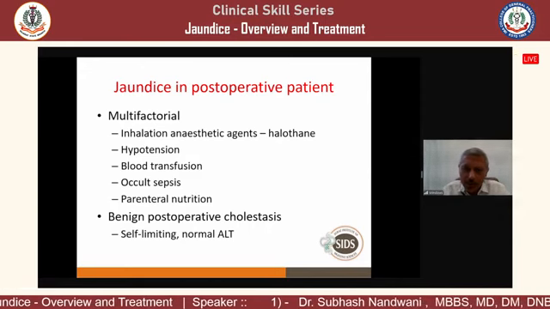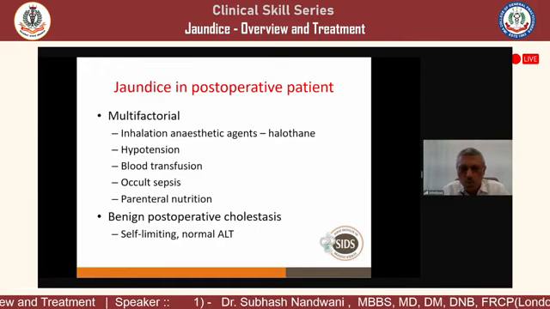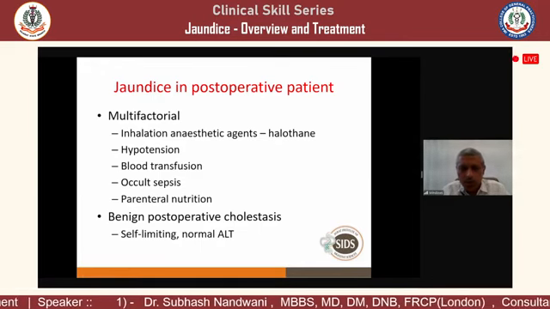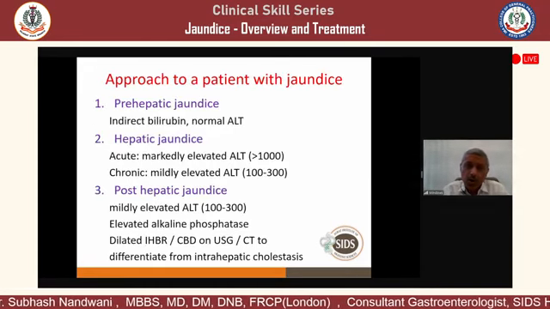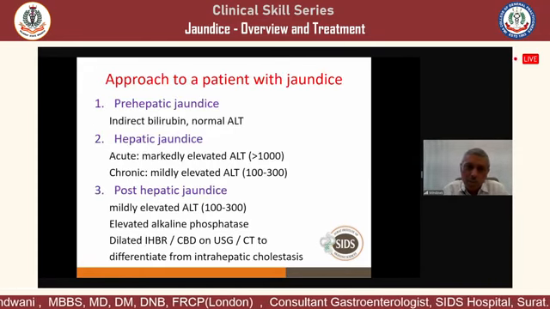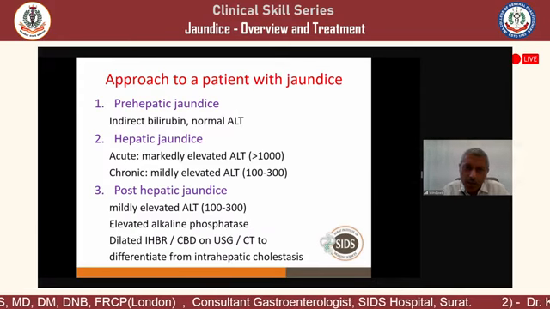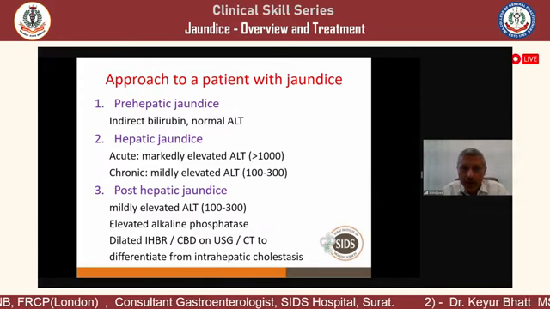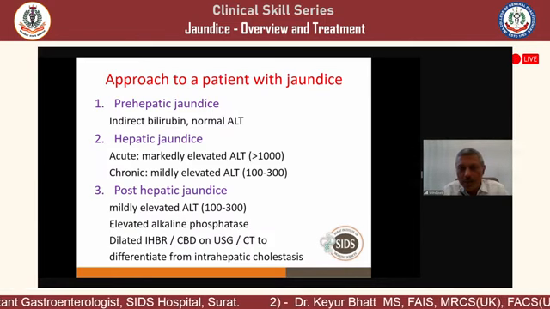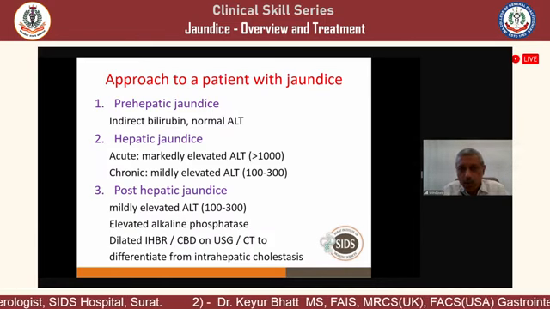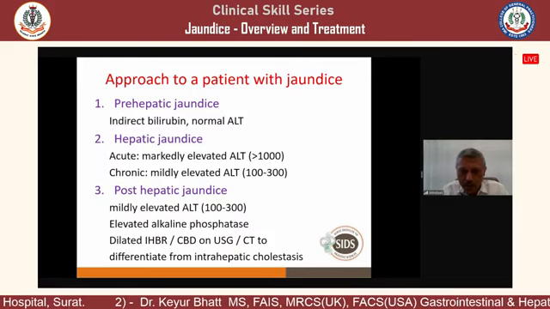Usually, then there is a condition called benign post-operative cholestasis, where ALT is normal, and usually it is a self-limiting condition. Now, just for fast revision, there can be prehepatic jaundice, where indirect bilirubin is high and ALT is normal. Then we have hepatic jaundice, where in the acute condition ALT will be very high, in thousands. In chronic conditions, ALT is not that high.